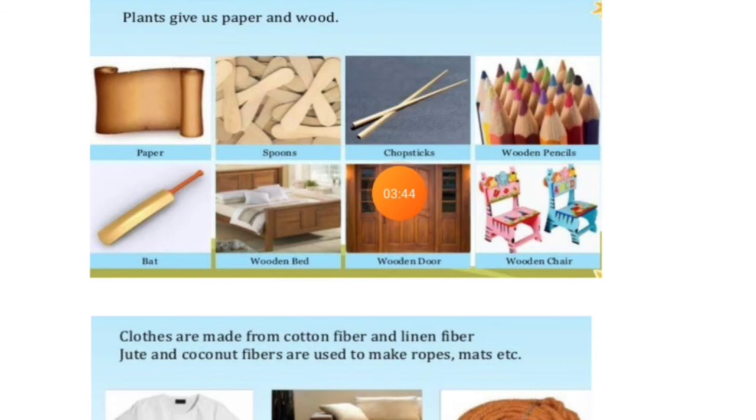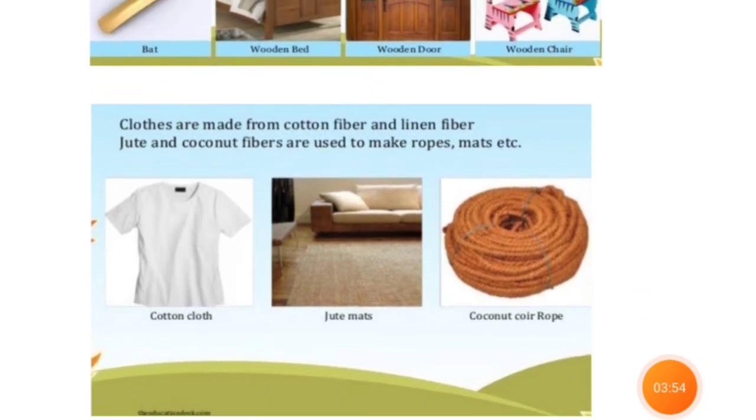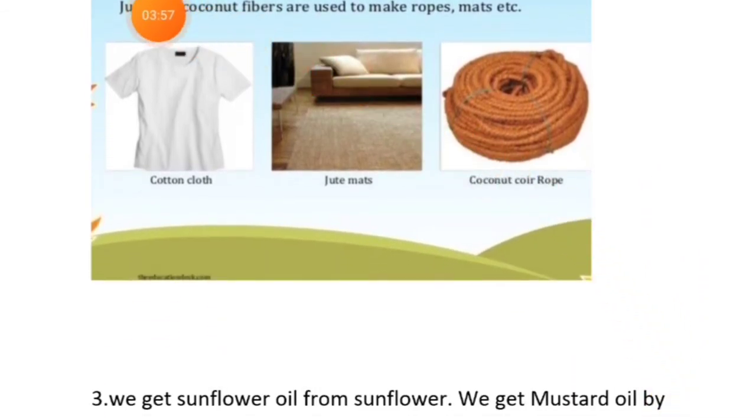Spoons, chopsticks, wooden pencil, wooden bat, wooden door, wooden chair, all these are products of plants only. Now clothes are made from cotton fiber which we get from the cotton plant, and linen fiber. Jute and cotton fibers are also used to make ropes and mats, etc. So the clothes we are wearing, we get those also from plants.